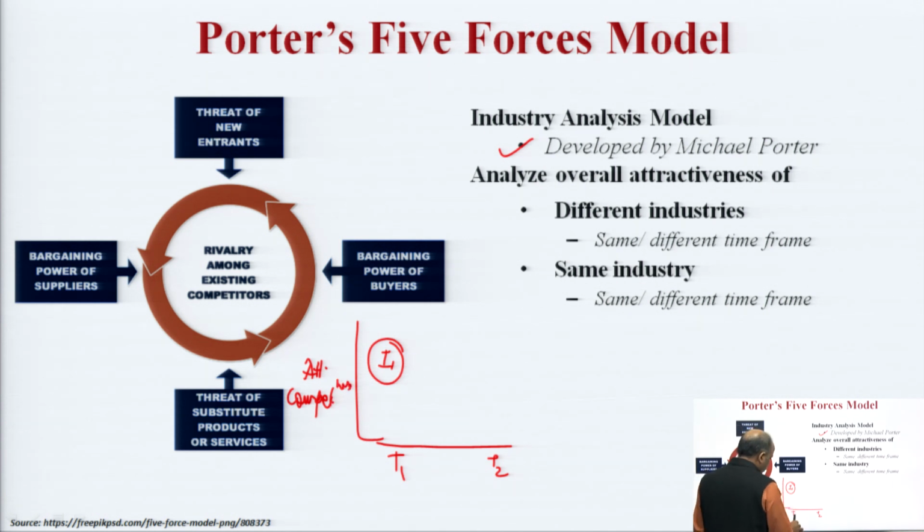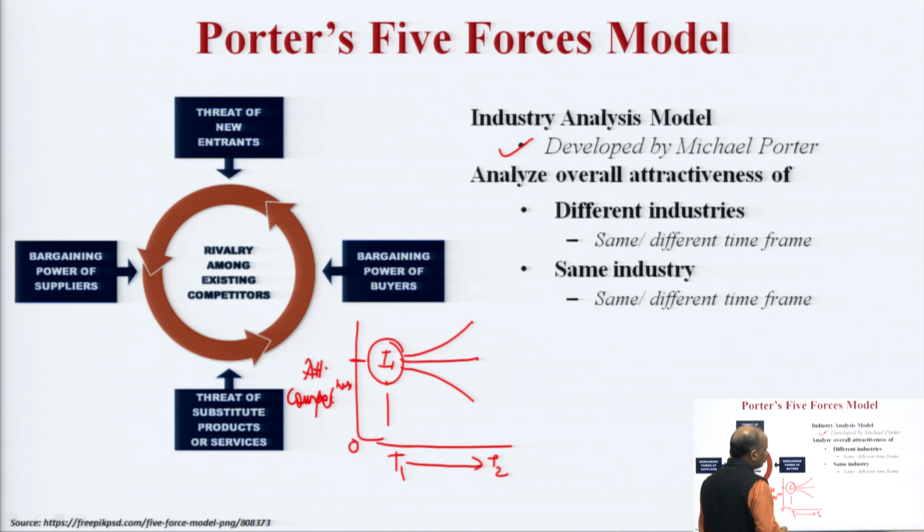So, at T1 this industry was this much, if this is the 0, this much attractive or competitive. What happened in the next 10 or 15 years to this? Is it on the same level? Has the competitiveness or the attractiveness increased, or has it gone down? So, the levels of attractiveness or competitiveness of this industry can be evaluated using this model.